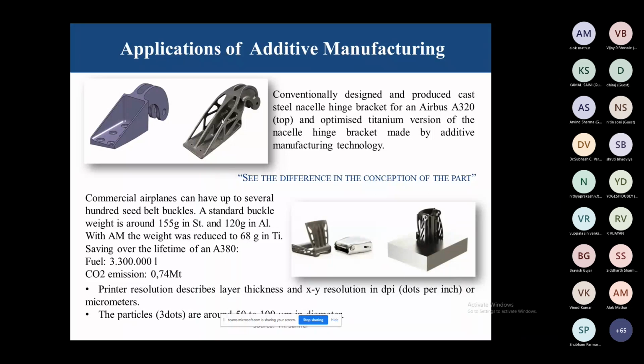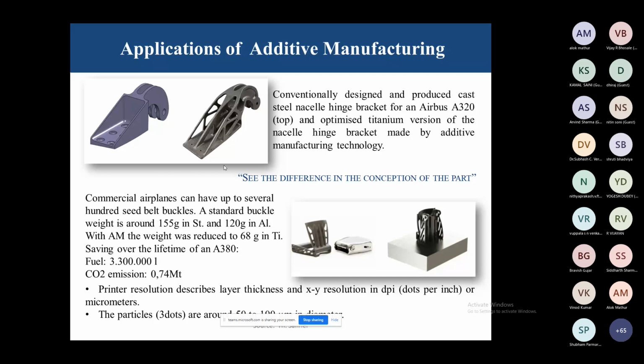But in the case of 3D printing, you can see we have optimized the design. The same design we can optimize, and we can reduce the weight of the complete part or material. Another example: a commercial airplane can have several hundred seat belt buckles.